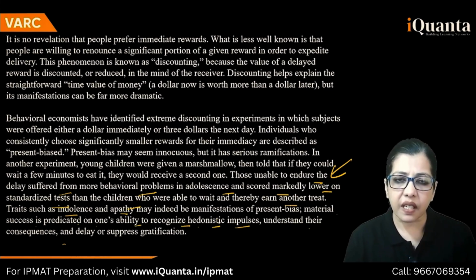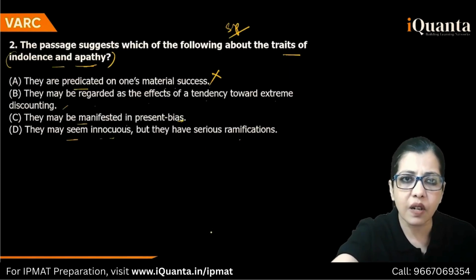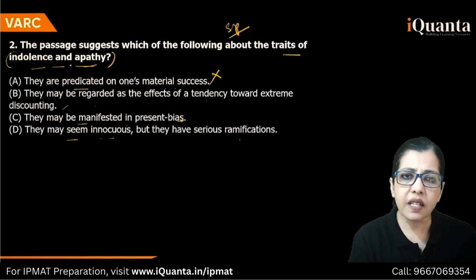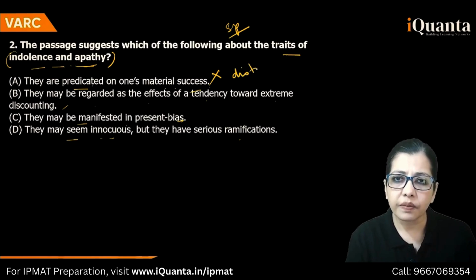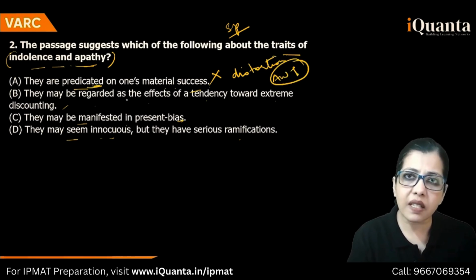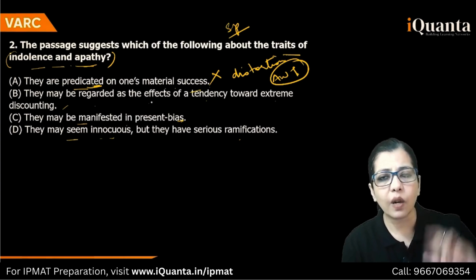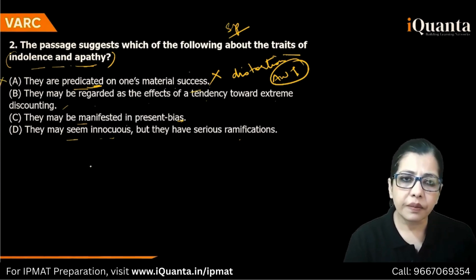Hedonistic is materialistic. So your material success depends on one's ability to recognize this. That does not mean indolence and apathy are predicated on one's material success. This is distortion and an attractive word trap. A student will catch predicated there, see it is given there and say yes. But this is completely distorted, eliminated.